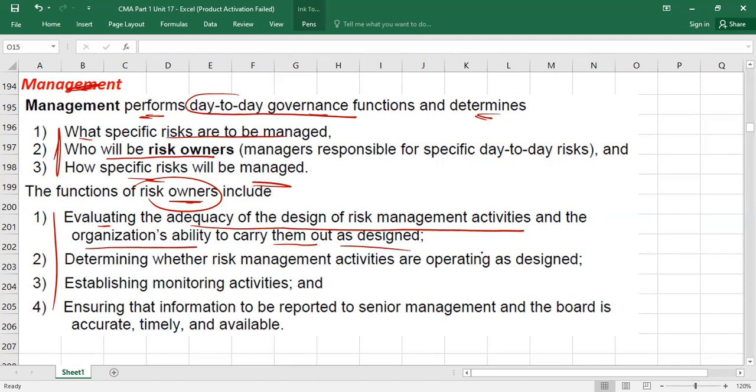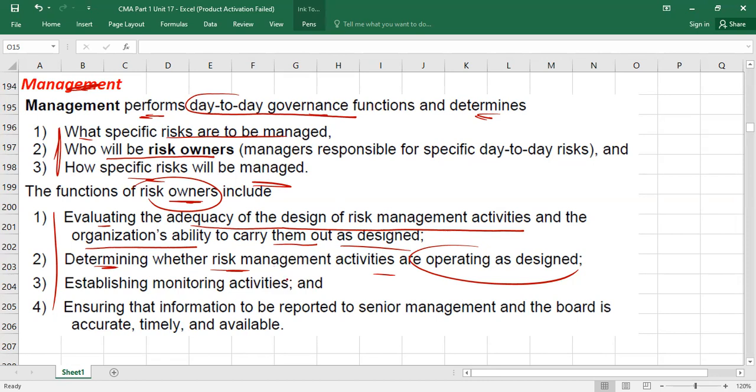So simply he will check, he will ensure risk management is there and properly designed. Design is there. Second, he will check determining whether risk management activities are operating as designed. I'll give you an example here. For example, the finance manager is the risk owner for the finance department. So obviously he will make policies there, right? For example, you cannot make payment without my approval, right? So you always need my signature on the check, for example, right or wrong? For example, this person cannot post an entry unless it is approved by this person, right? So obviously this is the risk management design. Design is there to mitigate risk, right or wrong?